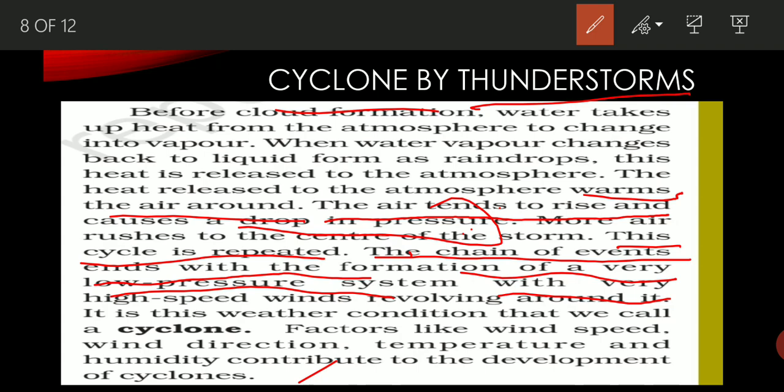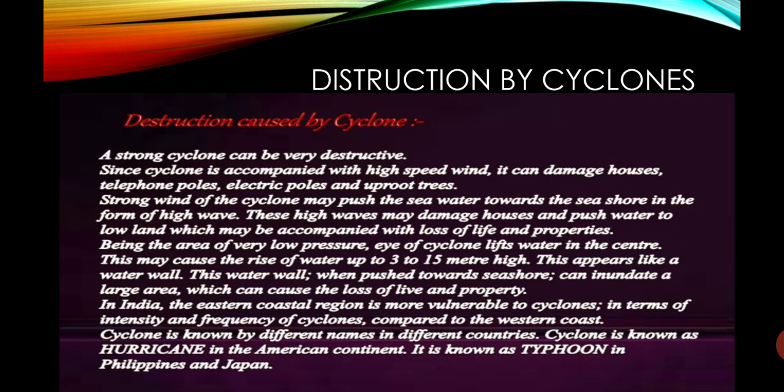It is the weather condition that we call a cyclone, formed again because of the thunderstorm. Factors like wind direction, temperature, and humidity all come in here for the formation of a cyclone by the thunderstorm.